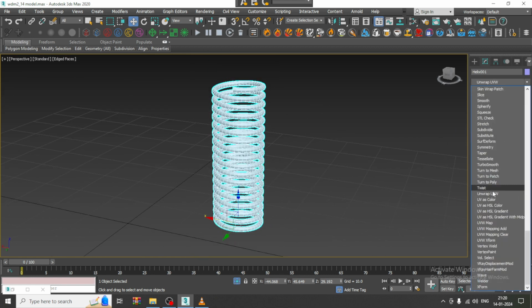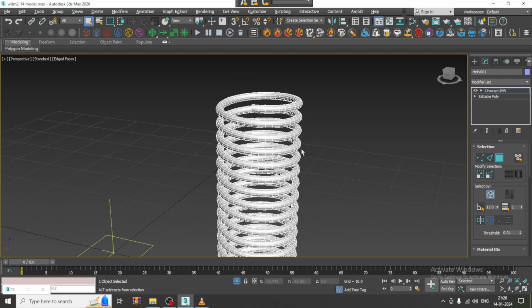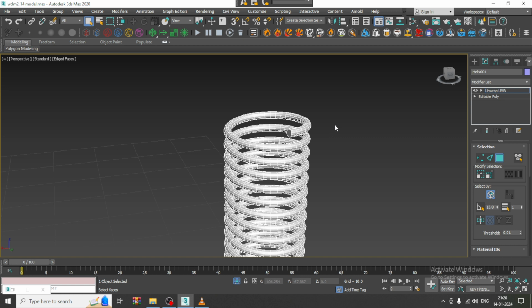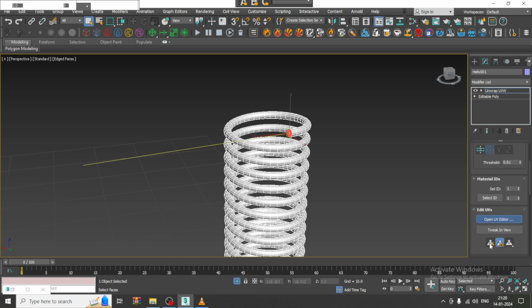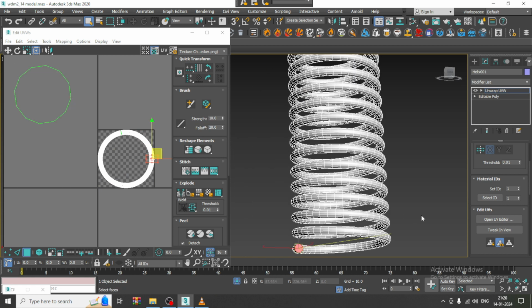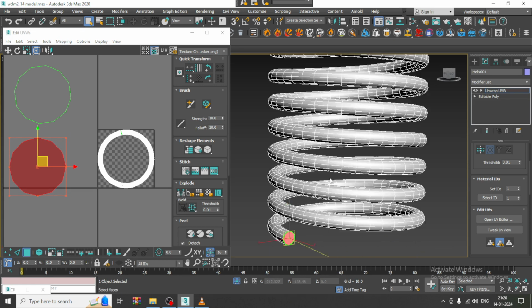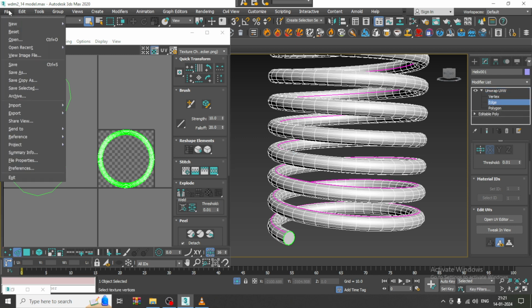So again go over here and say unwrap UVW. Let's go into this. So select this, say quick planar map, drag this out, again quick planar map, drag this out, again select these edges and say cut. I'll just save it once.